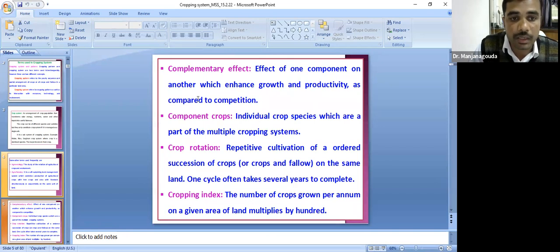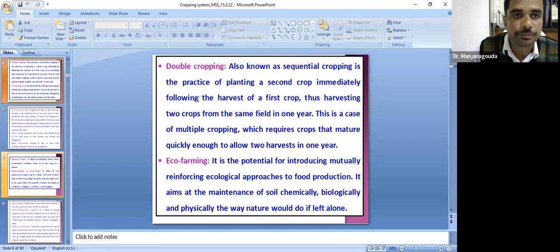And another important term is cropping index. That is the number of crops grown in a year multiplied by 100. Say, for example, in your exam they will ask what is the cropping index if a farmer is taking 5 crops, that is 500%, like that only. If 3 crops, then 300%. Number of crops grown per annum on a given piece of land multiplied by 100. Okay, this is called cropping index.